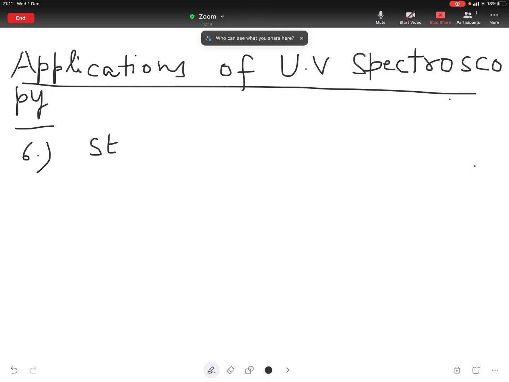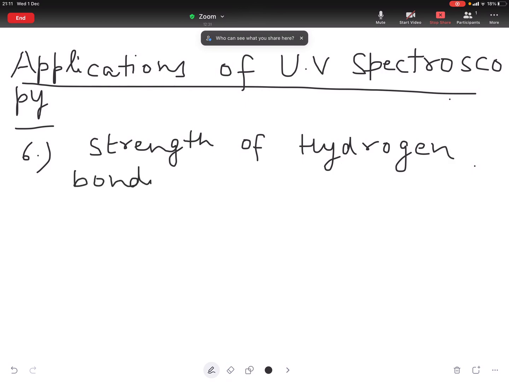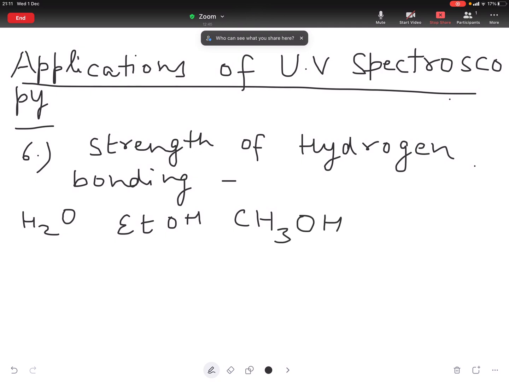Polar protic solvent such as water, ethanol, methyl alcohol are known to form hydrogen bonds with the carbonyl oxygen.